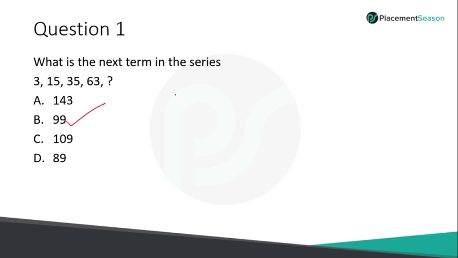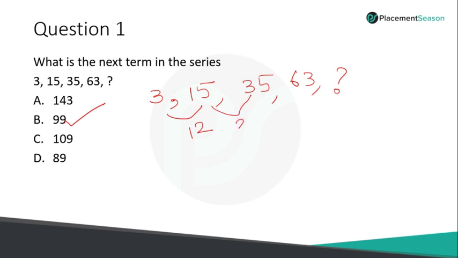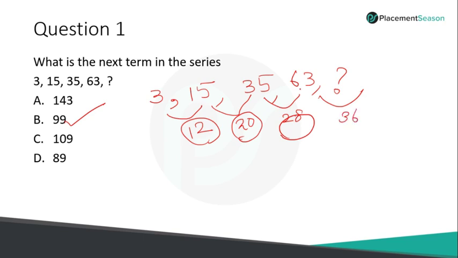I hope many of you got the answer. Now look at the solution. 3, 15, 35, 63, and what is next? Just carefully observe the question. What is the difference between the first two numbers? 12. Between the next two? 20. Between the next two? 28. So what do you observe? The difference is incremented by 8. So what should be the next difference? 28 plus 8 is 36. So the next number is 63 plus 36, which is 99.